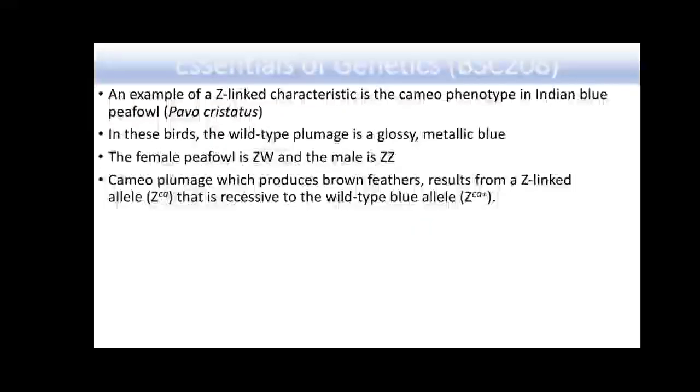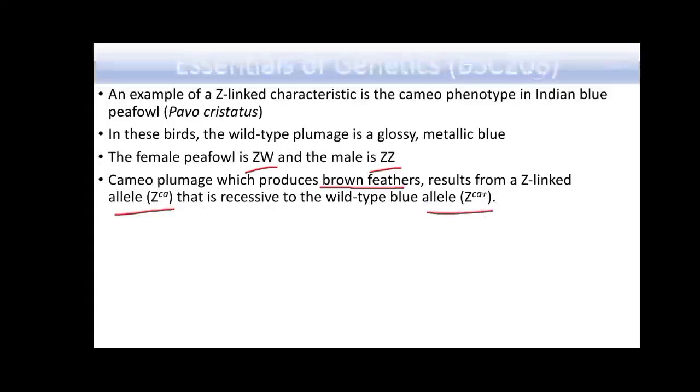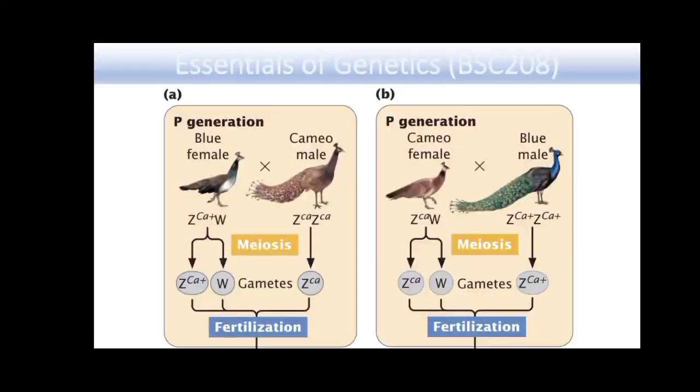So the example of these Z-linked characteristics is the cameo phenotype in the Indian blue peafowl. In these birds, the wild plumage is a glossy metallic blue. The female peafowl is ZW, whereas males are ZZ. So cameo plumage, which produces brown feathers, results from a Z-linked allele that is recessive to the wild-type blue allele, as you can see in these figures.